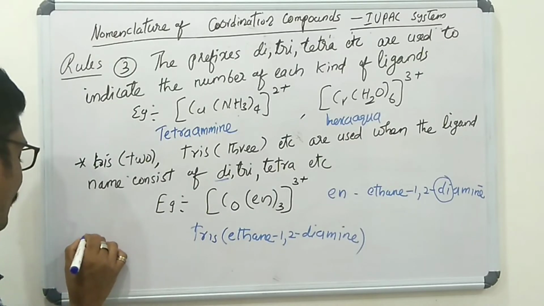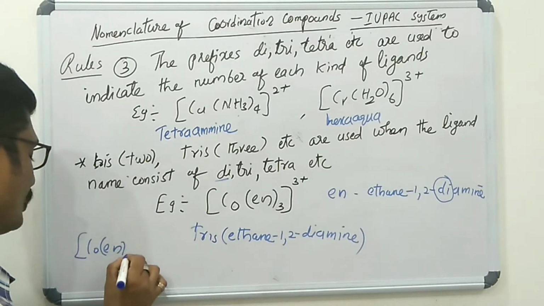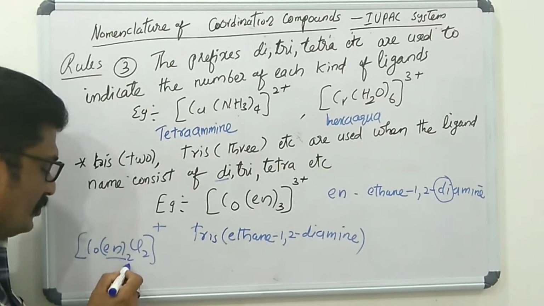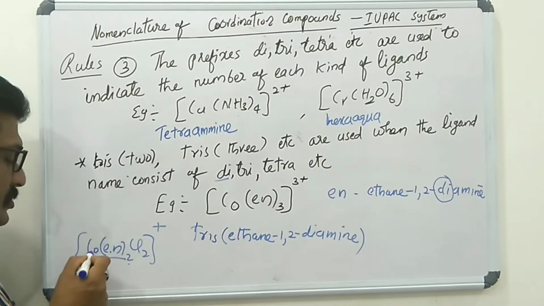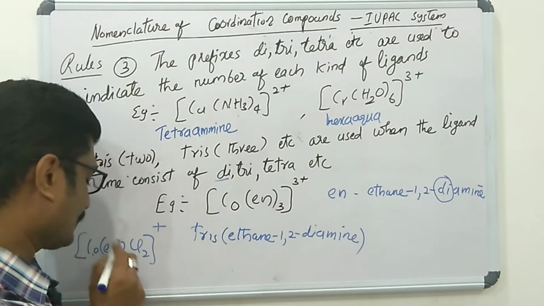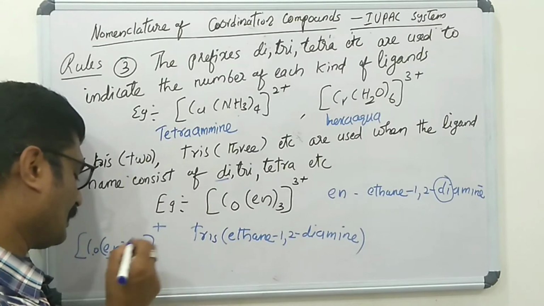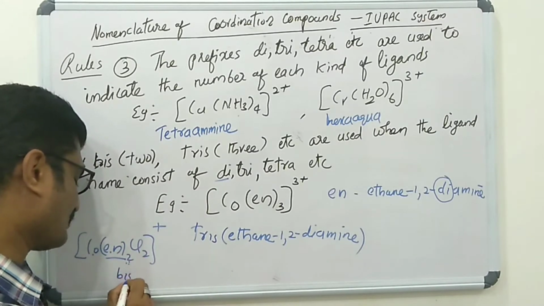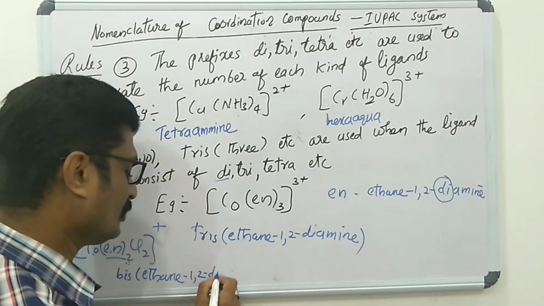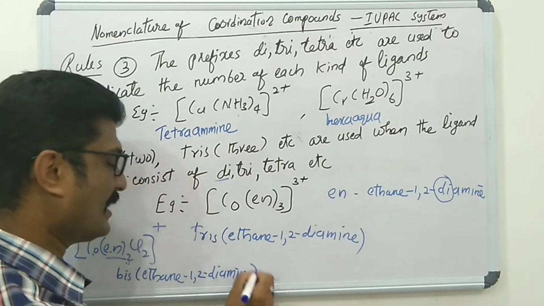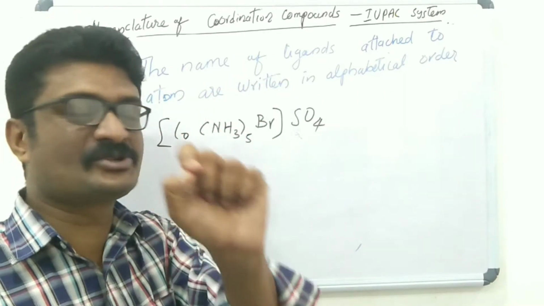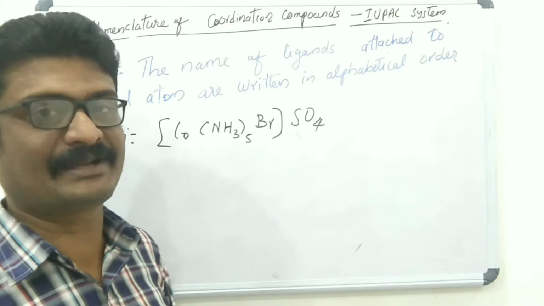Or one more example, [Co(en)2Cl2]+. Here ethane-1,2-diamine is attached to the central cobalt. In the place of di, we use the prefix bis: bis(ethane-1,2-diamine). Next rule: the names of ligands attached to the central atom are written in alphabetical order.